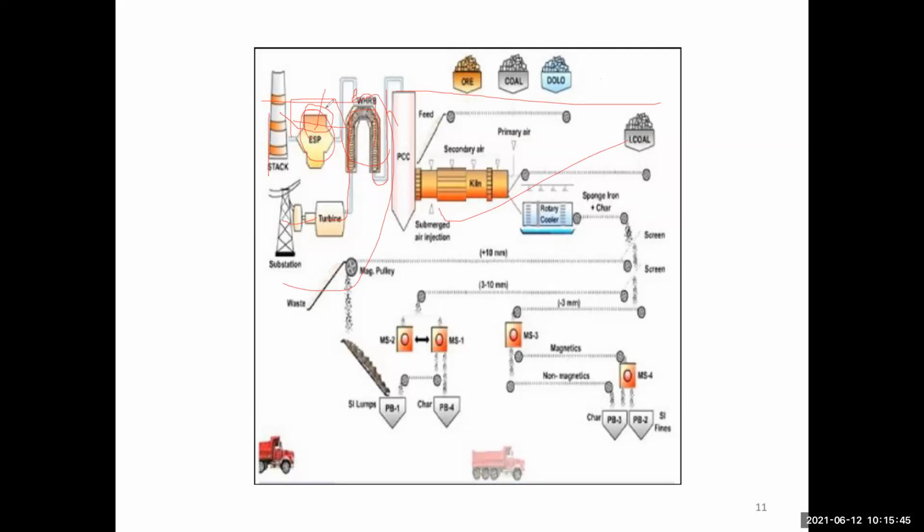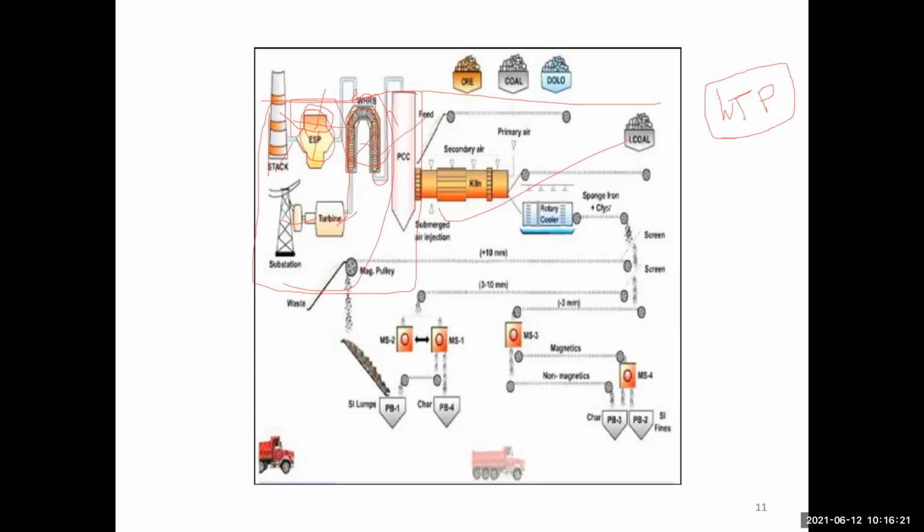Actually, I have already visited a power plant, but I have not visited a steel plant. So all these are the power plant's parts: chimney, ESP, boiler, turbine. These are the major parts of the power plant. Then one more part is the WTP area. WTP means water treatment plant. This is a main part of the power plant, very important. Without WTP, the boiler cannot run.